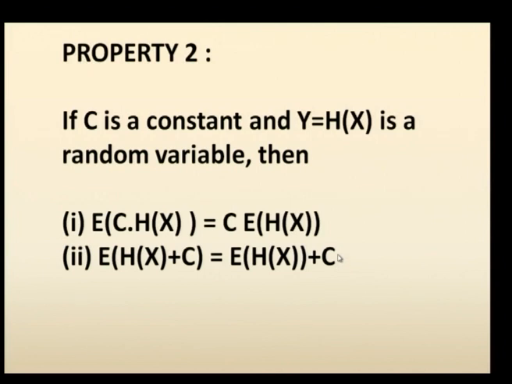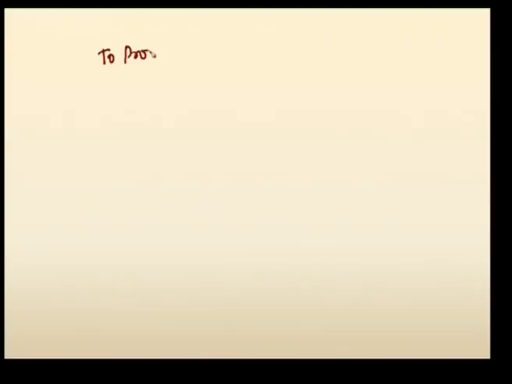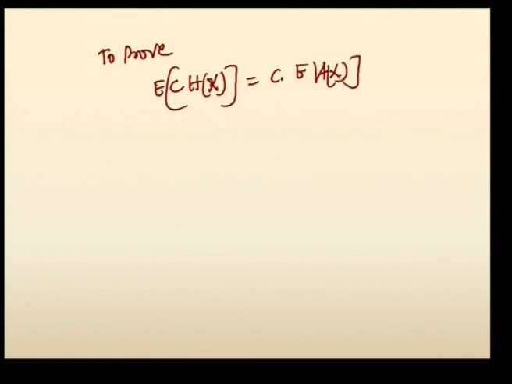Let us see how the proof is achieved. First, to prove E of c into h of X is equal to c into E of h of X. Take the left hand side, and again we are going to prove it for a continuous random variable.